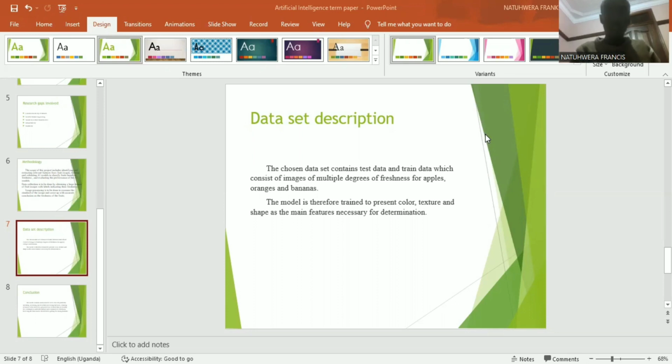So for the test datasets, they have all the fruits in different forms. They have different images of the apples, screenshots of the bananas, and then the oranges. And each of those follows another set where it has those that are rotten and those that are fresh. That's the data set we are using. It's from Kaggle. It will be shared in the link below, then we can access the data set.